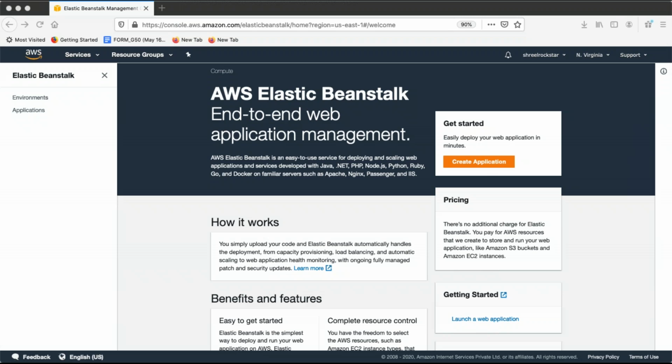and Elastic Beanstalk will automatically handle all your deployments, from capacity provisioning, like your ALB, which is the load balancer, and then auto scaling, and you can manage your application health with the help of CloudWatch monitoring. Like you guys remember, we did a practical on auto scaling as well. That time we did manual stuff. We created auto scaling manually. We created the load balancer manually. We went through CloudWatch monitoring, but that was also managed manually. But here in Elastic Beanstalk, these things will be managed for you as a managed service.